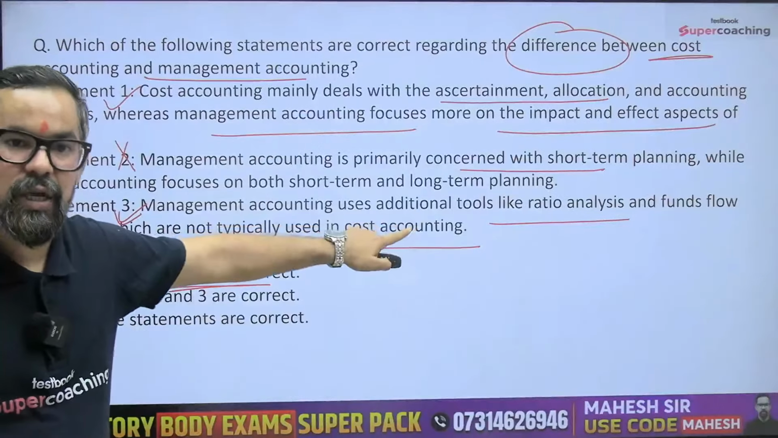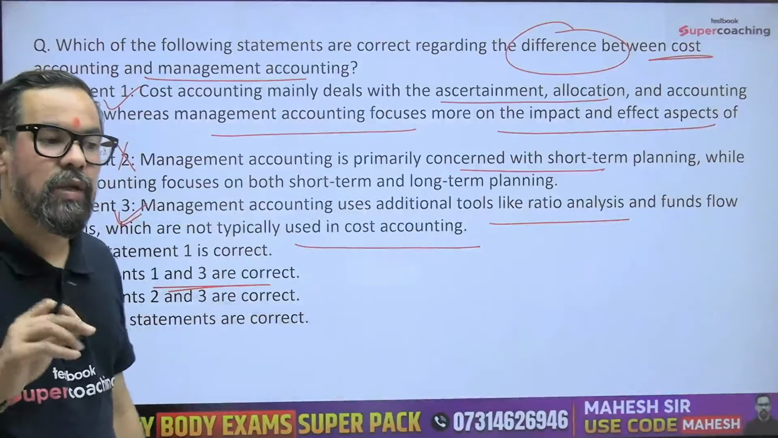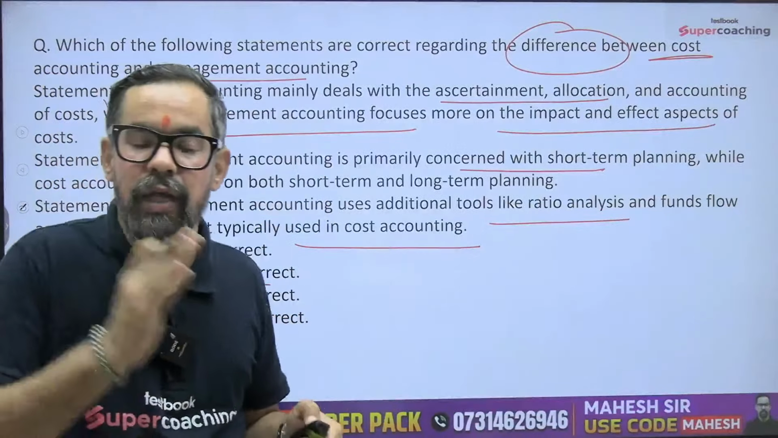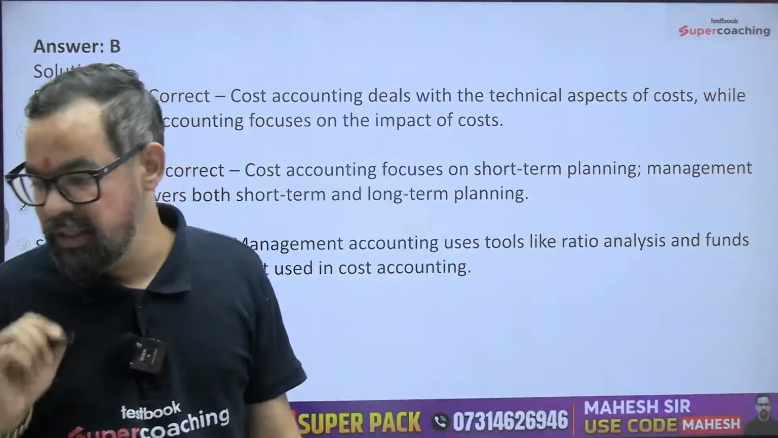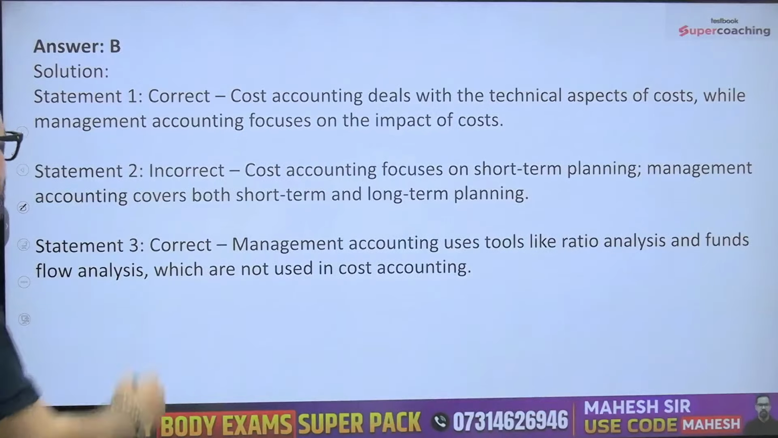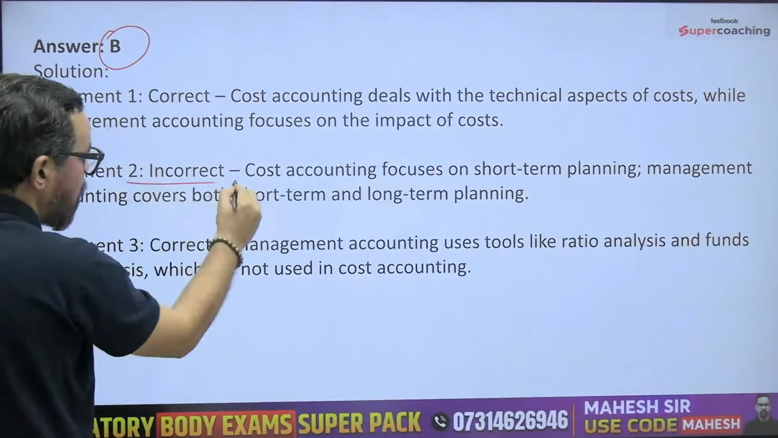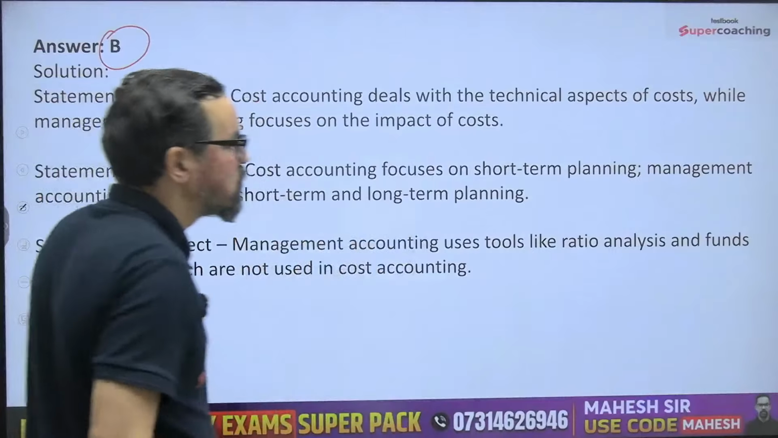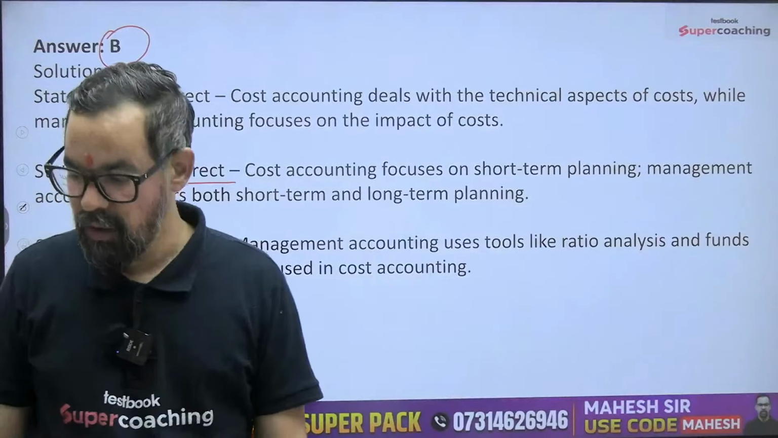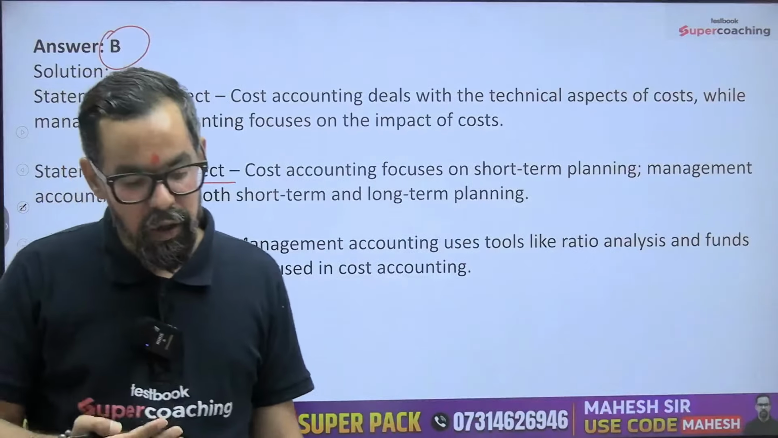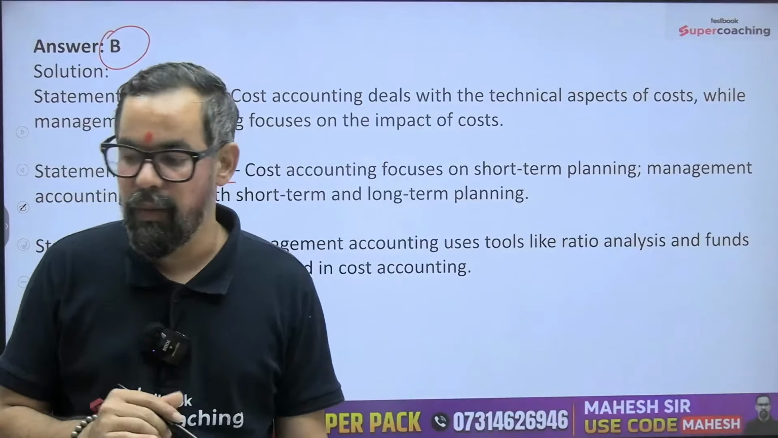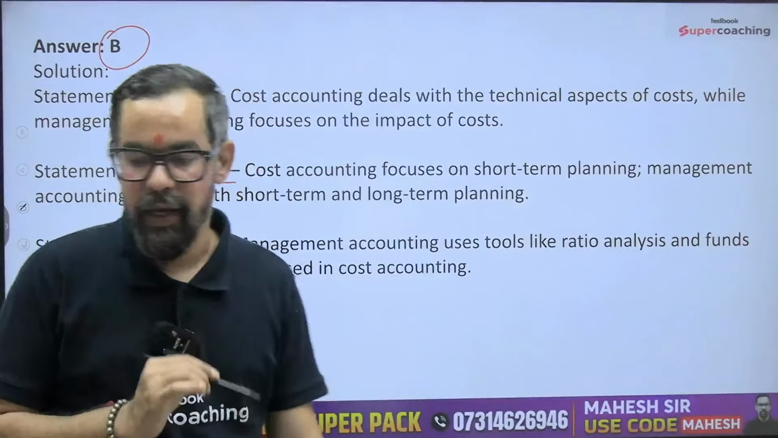The third statement: management accounting has a broader aspect where we use all the related financial information so that we can use that data for overall decision making. All right, let's move ahead. So option B is the only incorrect statement. Cost accounting focuses on short term planning; management accounting covers short term and long term, because managerial decisions can be short term or long term. All right, understood guys? Any doubt on this? If you are having any doubt, please let me know so I can handle it.